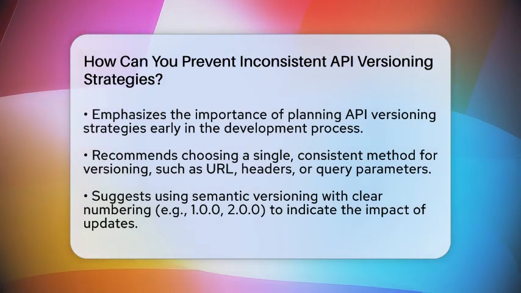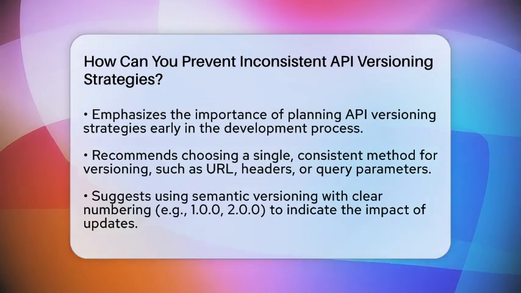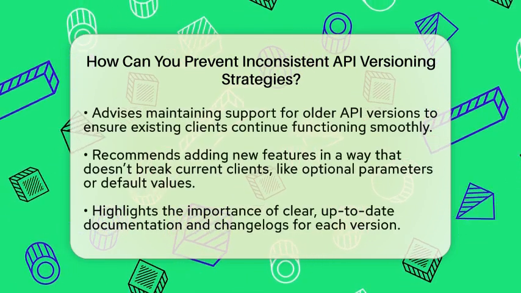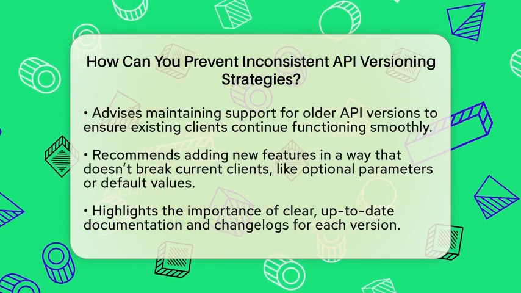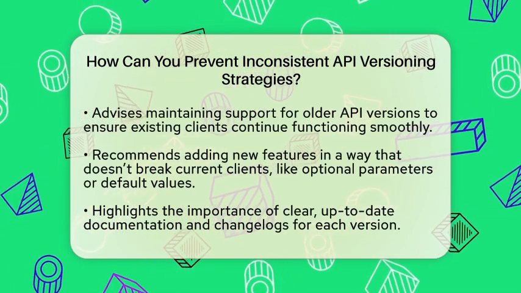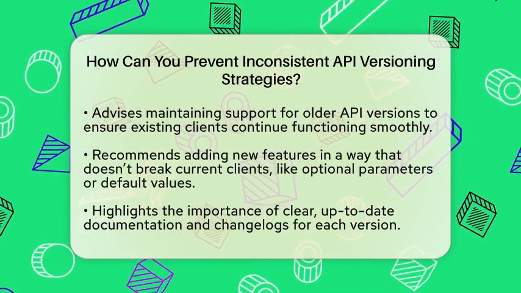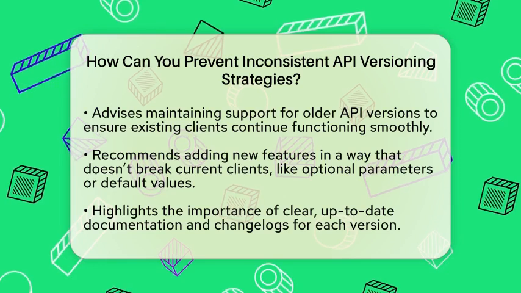Using semantic versioning is a smart move. This means labeling your versions with numbers like 1.0.0. Major changes that break things get a new first number, like 1.0.0 to 2.0.0. Small updates or bug fixes only change the last number. This way, everyone knows how much a new version will affect their current setup.